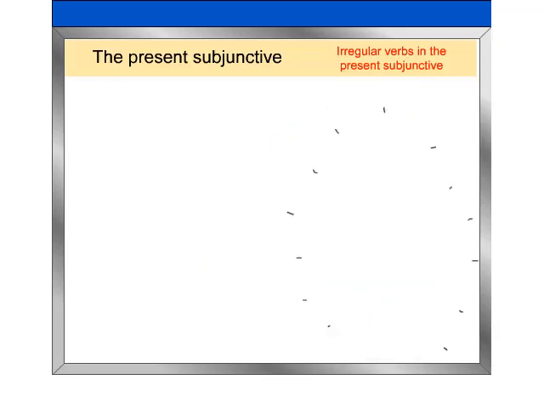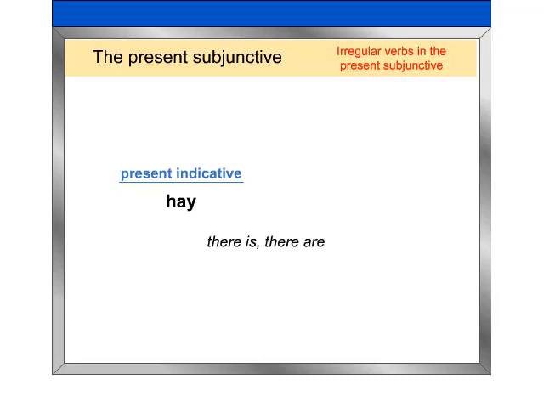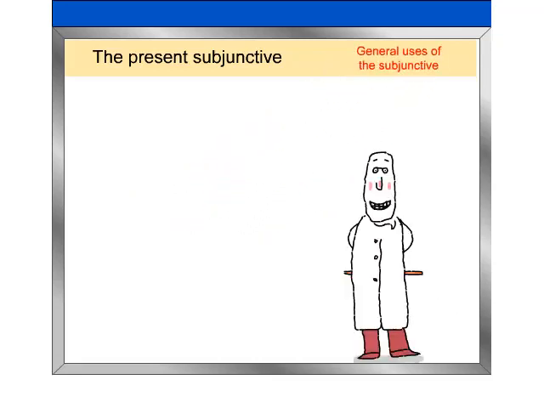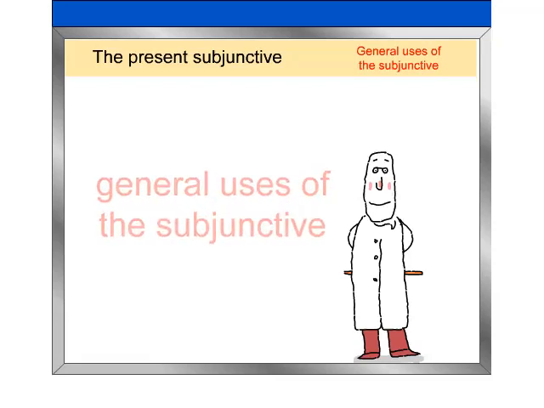Atención! The subjunctive form of hay, which, as you know, means there is, there are, in English, is also irregular. Haya. General uses of the subjunctive. Okay, clase. You've heard about how to form the present subjunctive, and you've seen a lot of verb forms. Let's now discuss some general uses of the subjunctive.